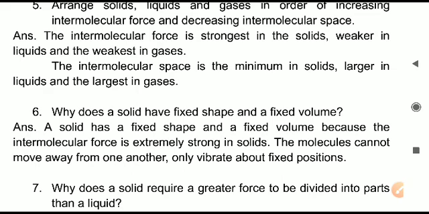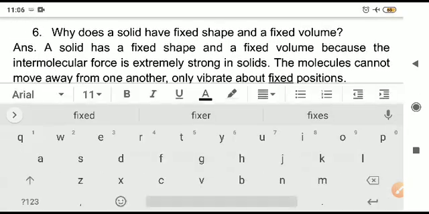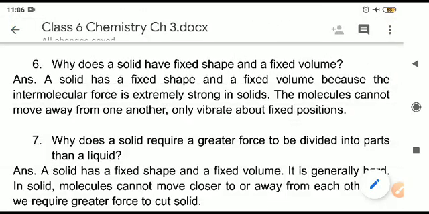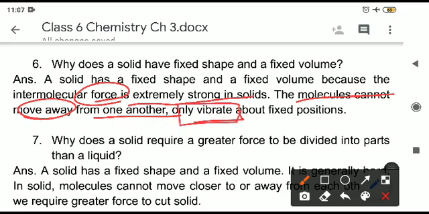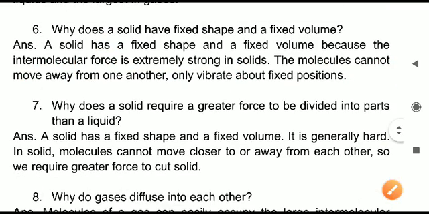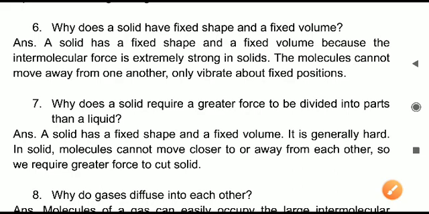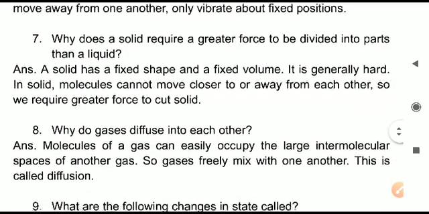Next now, question number 6, why does a solid have a fixed shape and a fixed volume? So solid has a fixed shape and fixed volume. What is the reason? Answer we will read. A solid has a fixed shape and a fixed volume because the intermolecular force is extremely strong. Because this force is strong, the molecules cannot move away from one another. They are only vibrating about their fixed positions, and because space is not there for the molecules to move, they cannot shift from one place to another, and hence they have a fixed shape and fixed volume. That is the property of the solids.